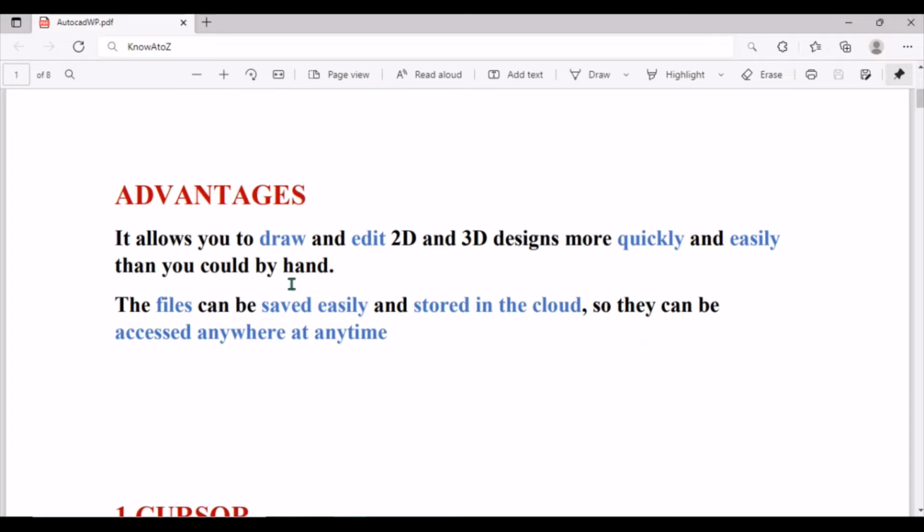So there are few advantages of using AutoCAD software. One, it allows you to draw and edit 2D and 3D designs more quickly and easily than you could do so by hand. So the files drawn in AutoCAD can be saved and easily stored in the cloud, so that they can be accessed anywhere at any time. Okay, so you now know what is AutoCAD.